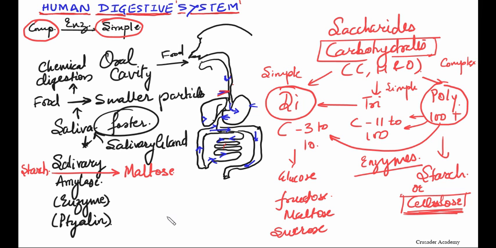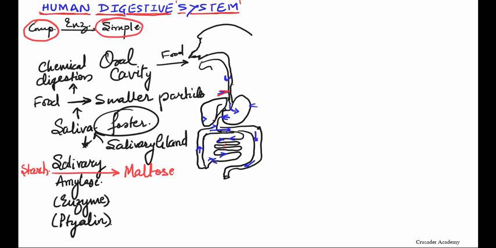Now, this salivary amylase broke down the starch into maltose. So this is a trisaccharide and this is a disaccharide. The complex form, and this is the simpler form, and salivary amylase is nothing but an enzyme. Okay, the secretion. So again try to understand.